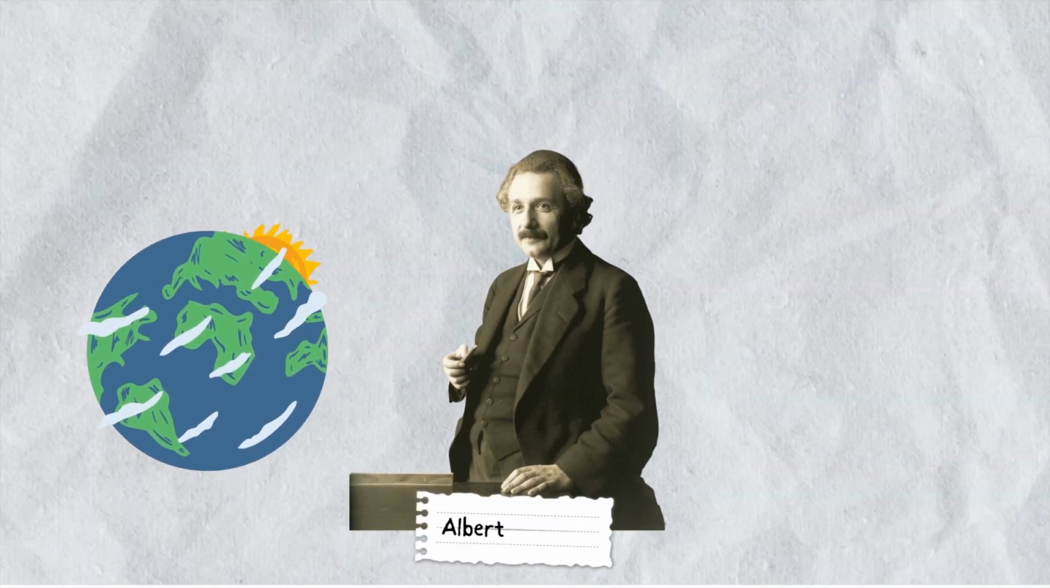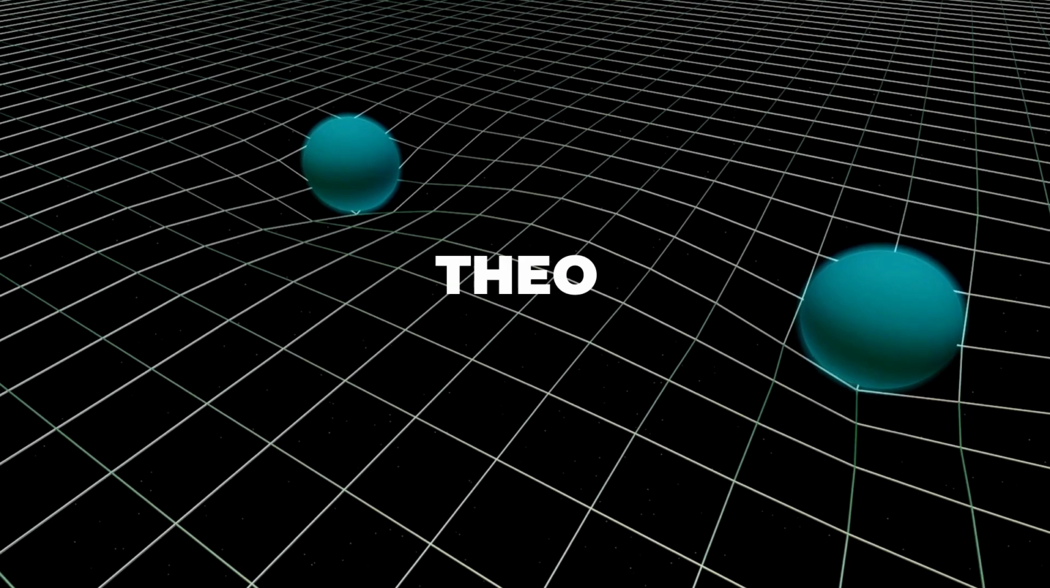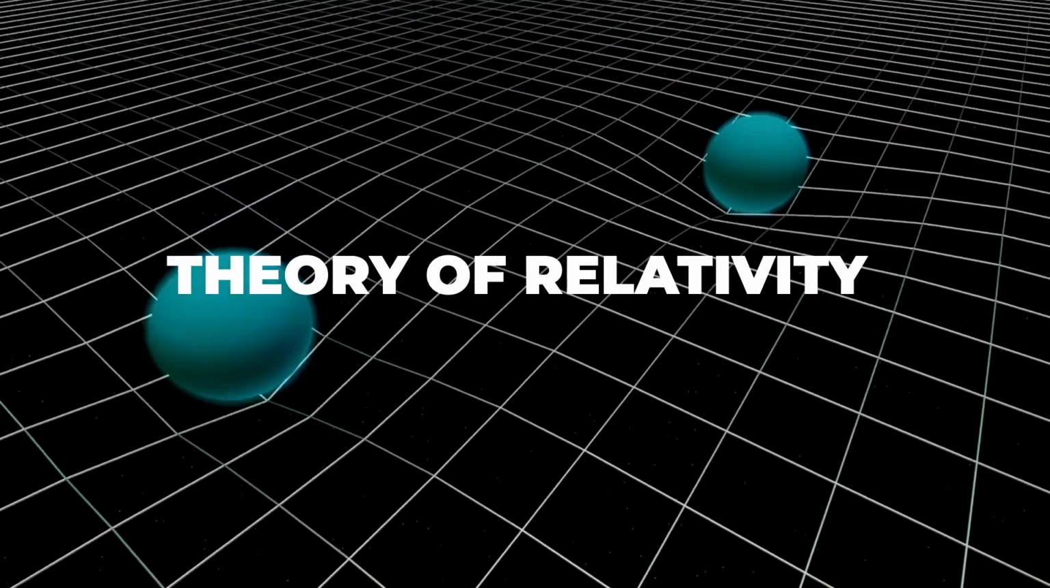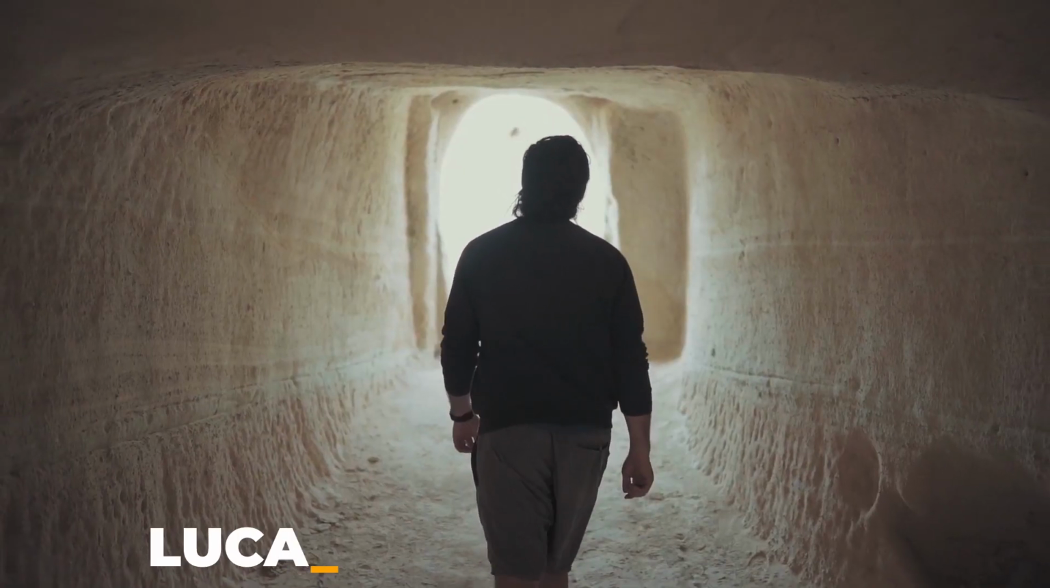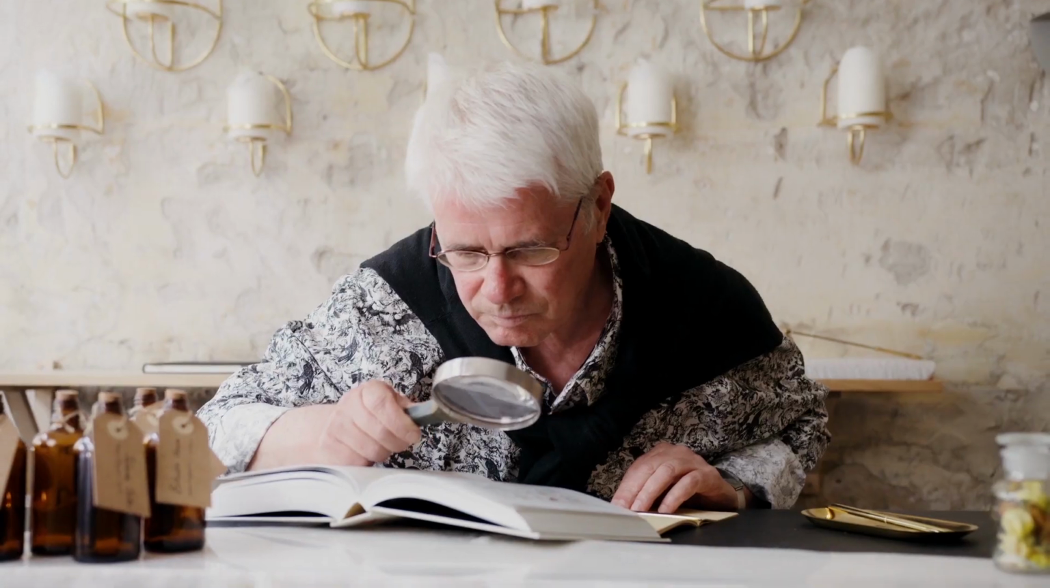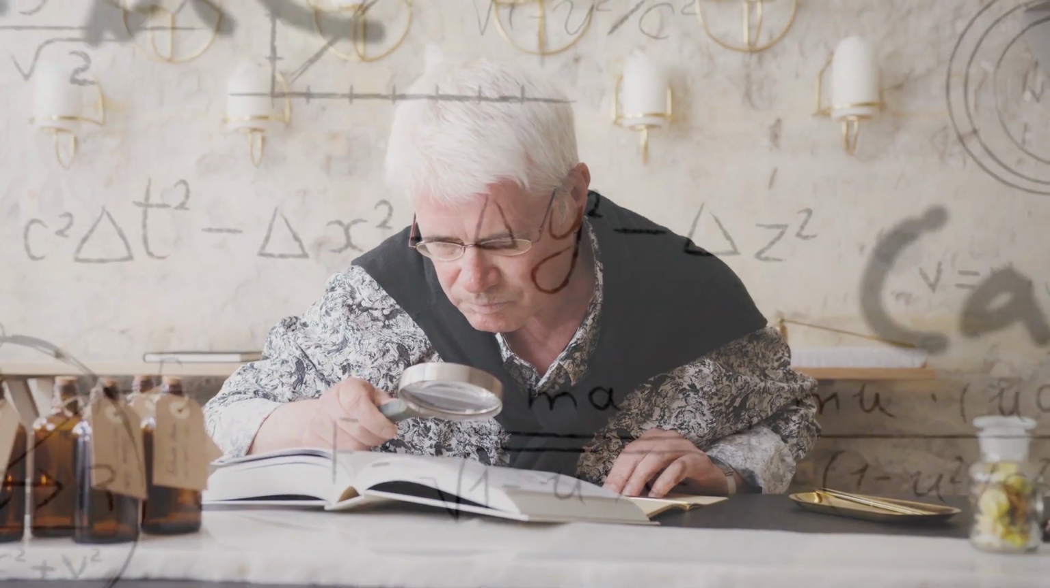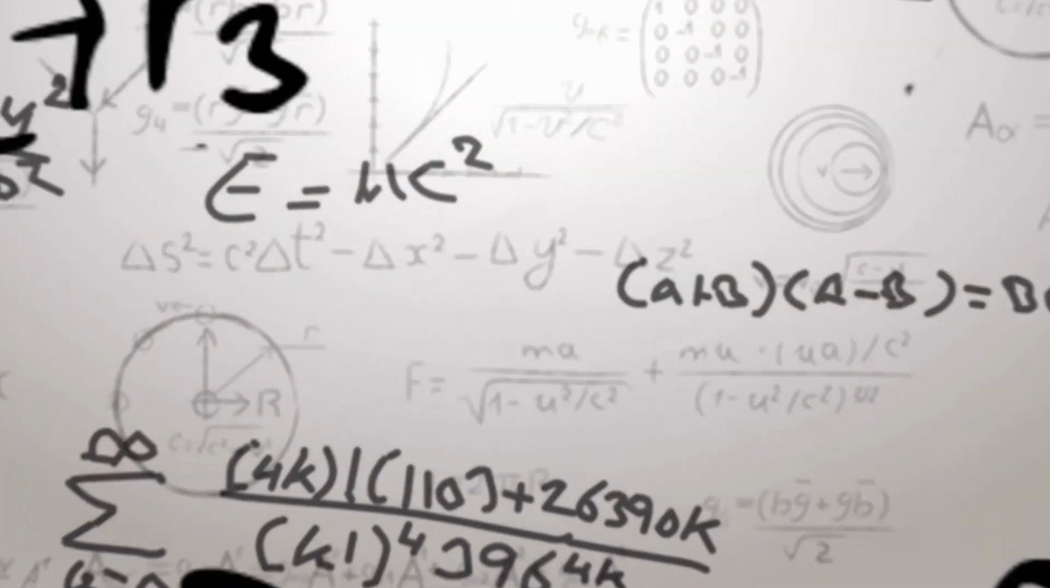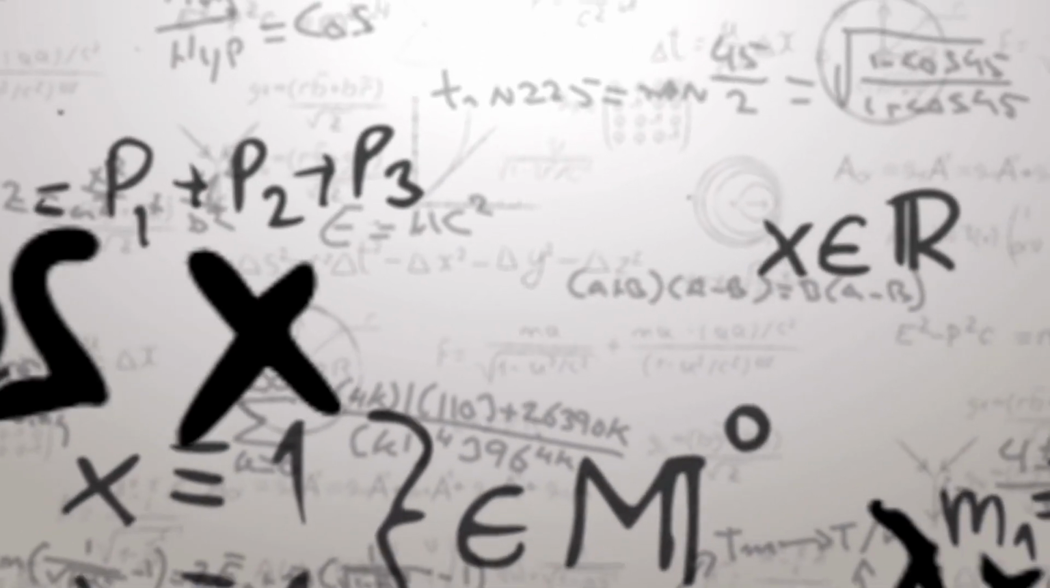Albert Einstein believed that the rule of 72 was a more important discovery than his theory of relativity. The first reference to this rule came from Luca Pacioli, regarded as the father of accounting. In his book Summary of Arithmetic, Geometry, Proportions, and Proportionality, he explains the importance of this rule.